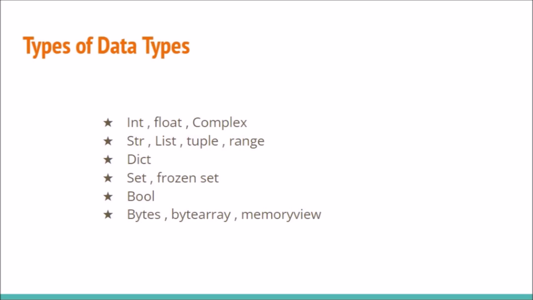Boolean type. Bool. Boolean type for truth values, example true and false. Binary types. Bytes. Immutable byte sequence. Byte array. Mutable byte sequence. Memory view. Memory view object that allows Python code to access the internal data of an object that supports the buffer protocol without copying.